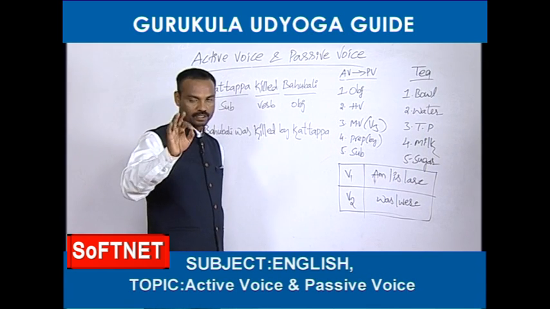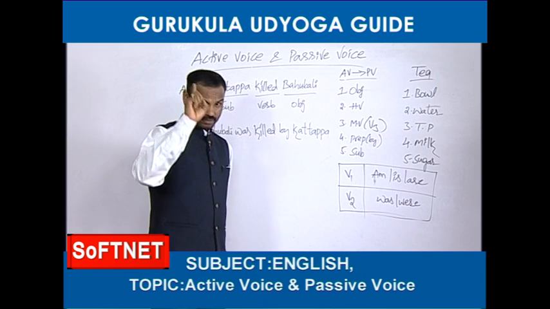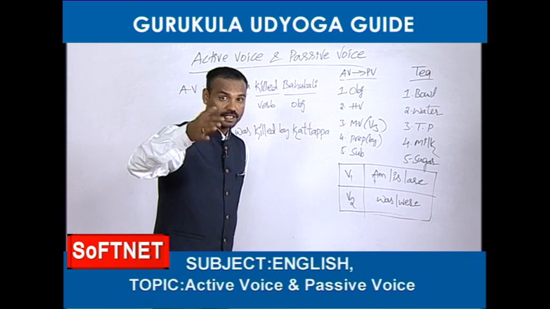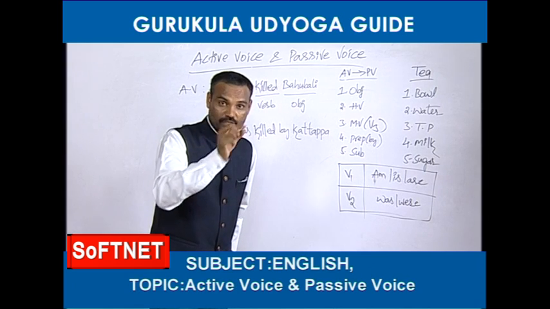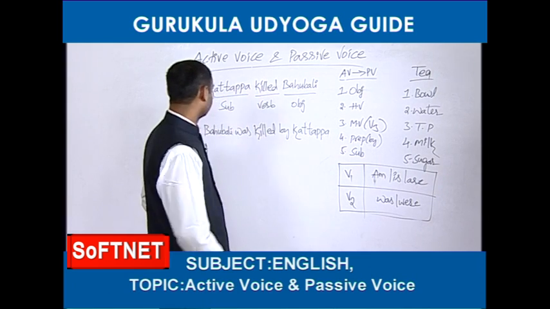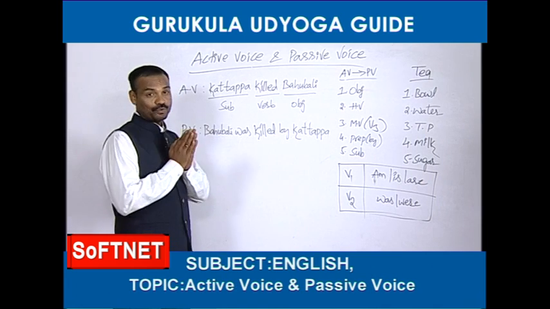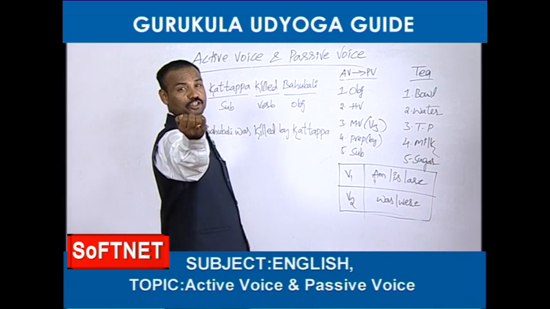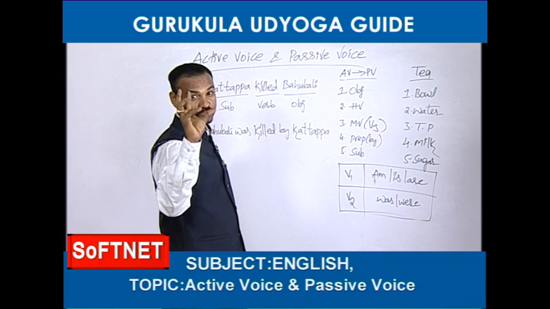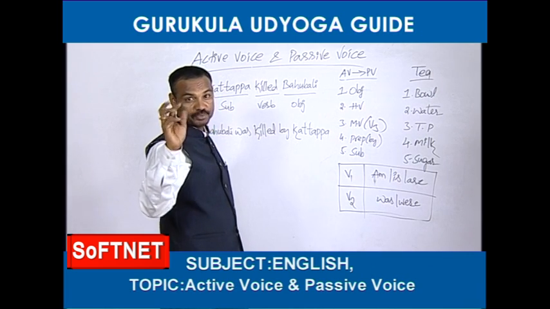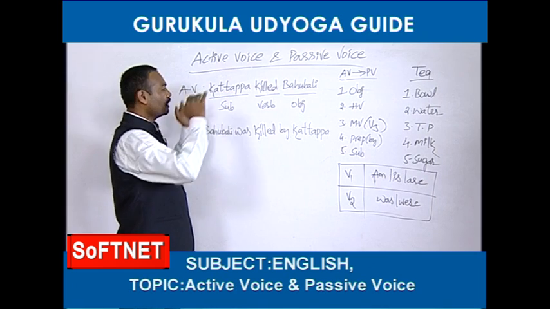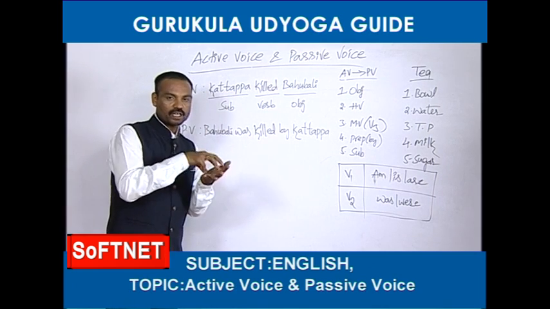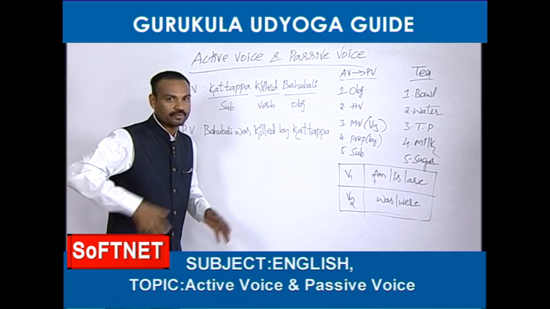So friends, dear friends, please remember that before going to change an active voice into passive voice, first you should know where is the subject, where is the object, where is the verb in that given active voice. Yes, now I am going to tell you some sweet and top techniques to find out the subject and object in the given active voice. Come on. Here, Kattappa killed Bahubali. This is one active voice. Now we are going to change this active voice into passive voice.